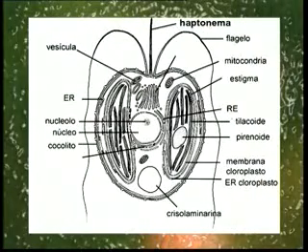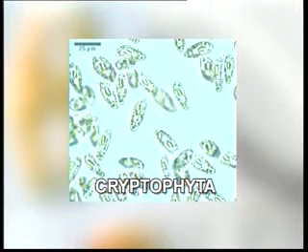In addition to this, a thread-like structure called the haptonema, a characteristic feature, extends from the cell along with the two flagella. This haptonema differs from flagella both in its structure and its property, because it does not show the typical 9+2 arrangement of microtubules, and the haptonema can bend and coil but cannot beat like a flagellum. The next phylum is Cryptophyta, commonly known as cryptomonads.